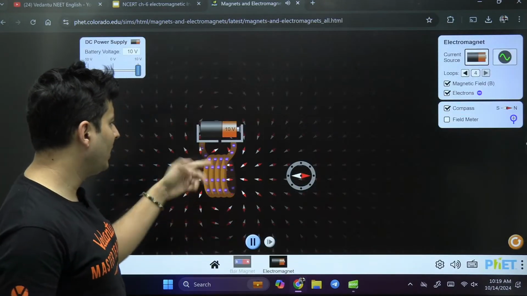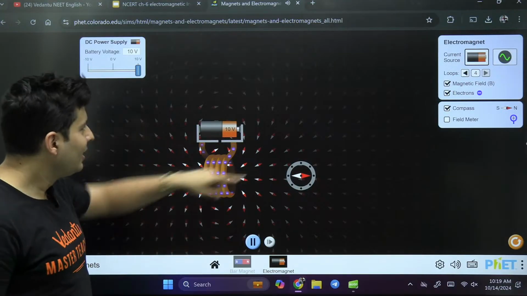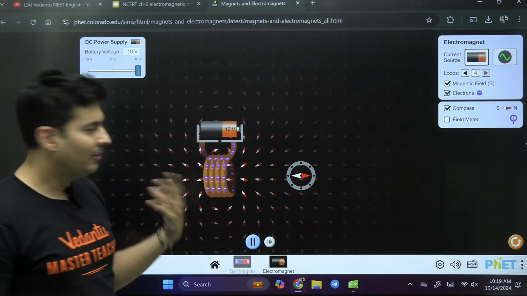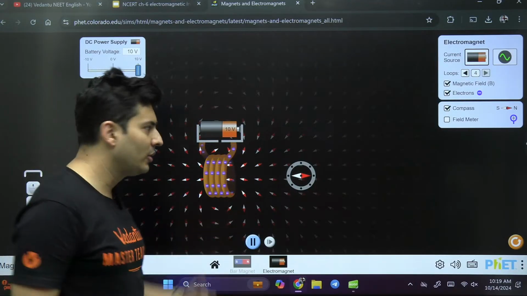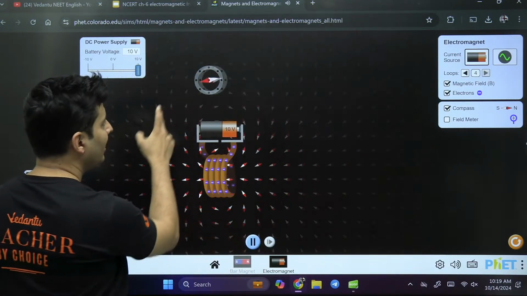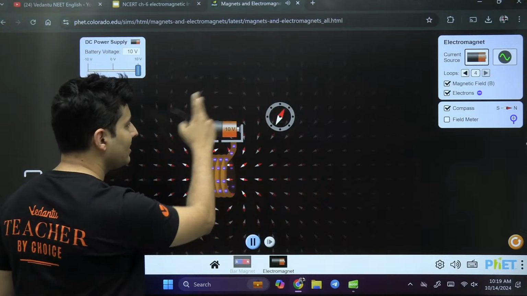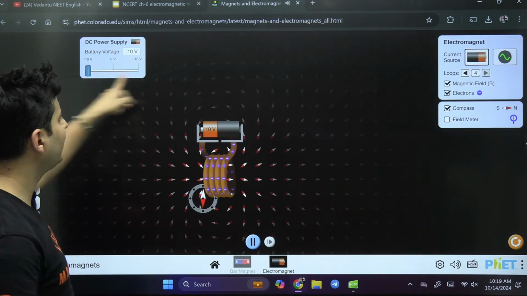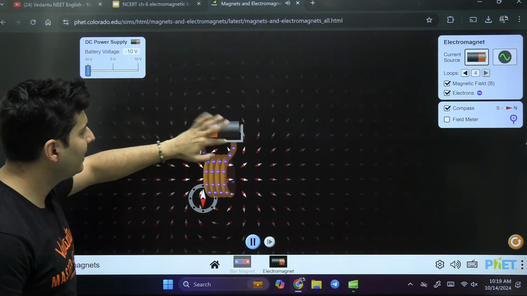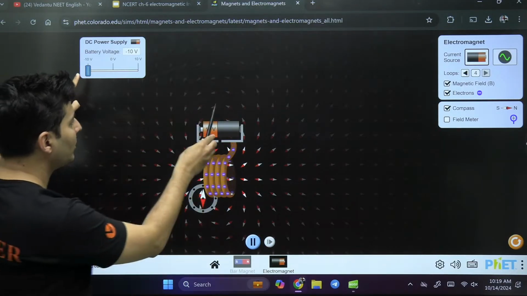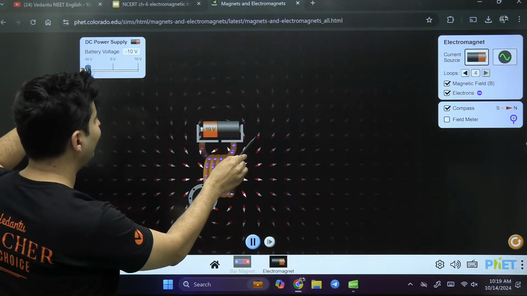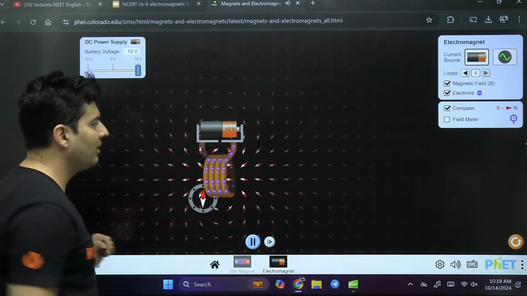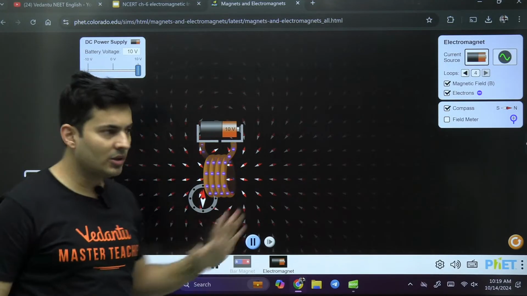This is an electromagnet, basically a current carrying coil. Can you see the field is again exactly the same as a bar magnet. So a current carrying coil produces a magnetic field around it. The magnetic compass deflects exactly the same way. If I reverse the direction of the current, the magnetic field also reverses. White becomes red, red becomes white. You would notice at any point, let's say this one, white will become red, red will become white. Because the direction of the current has reversed, the field will also reverse.